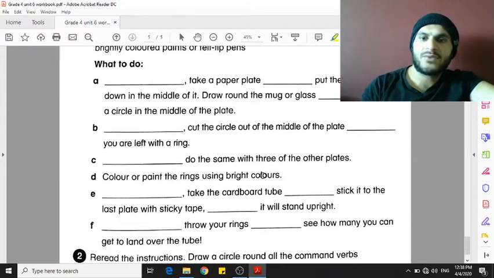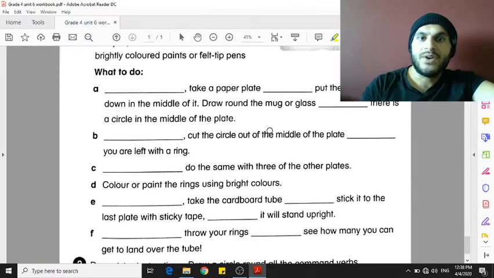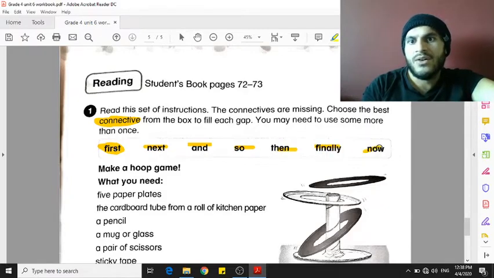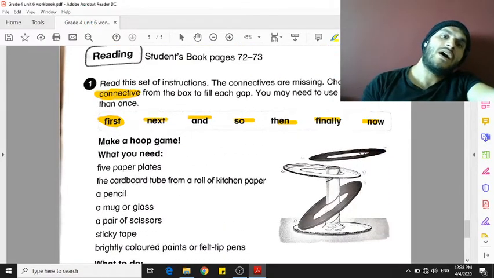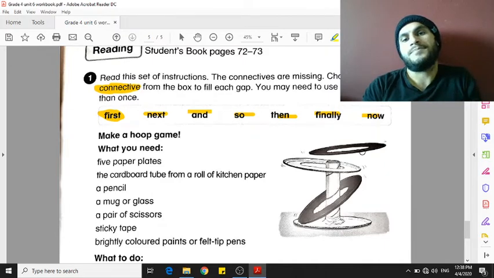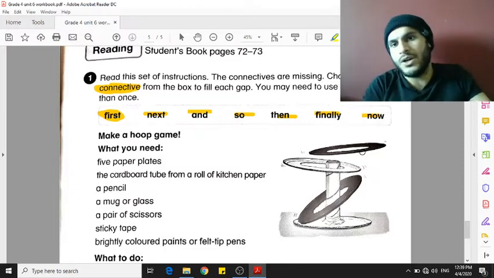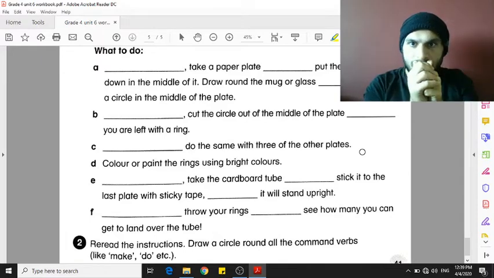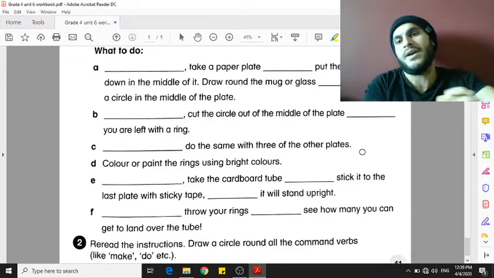And this is the part where I would like you to work. I would like you to come here to this exercise. You have to use these words: first, next, and, so, then, finally, and now. You have to use the connectives. You can use your own connectives if you want. You can use a word like afterwards or third if you want. Use any connective that works in order to make these sentences sound more connected together. They make the sentences sound more connected and better.